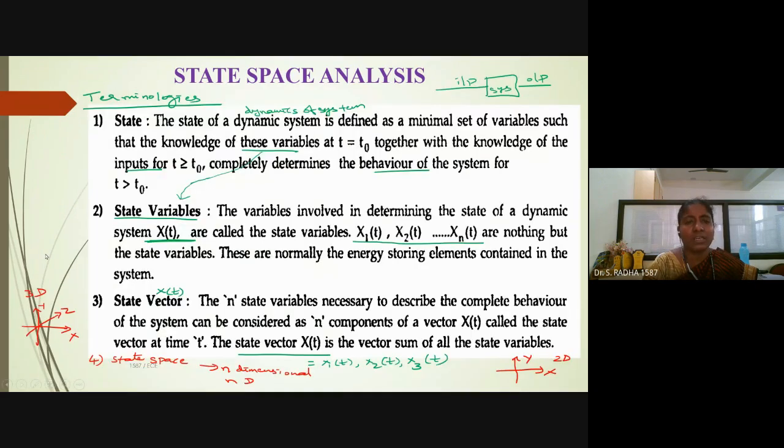So what all we have seen, we have the terminologies. State means the dynamics of the system, the present condition of the system. Based on the time and by using some variables, we can represent it. For example, if you take an electrical system, the voltage and current are the variables which will tell about the electrical system. If you take a big machine, the weight of the machine, or if you take a car or a bus, the speed of the car with which it is moving, the mass of the vehicle, like that there are many parameters. Okay, how much fuel it will take.